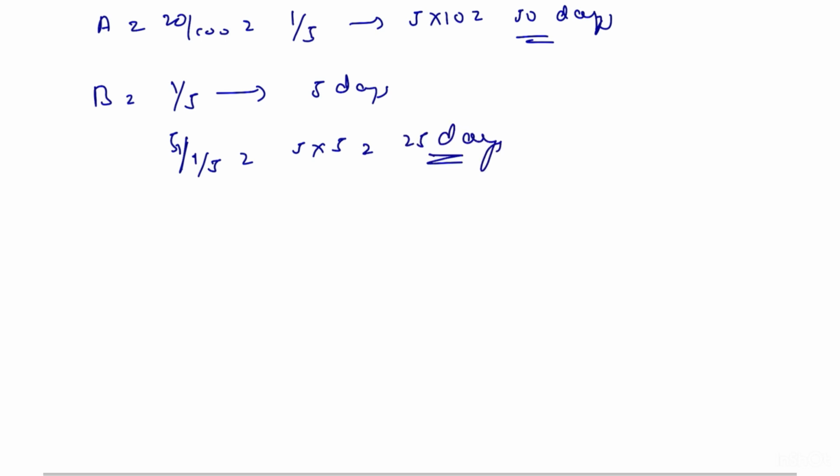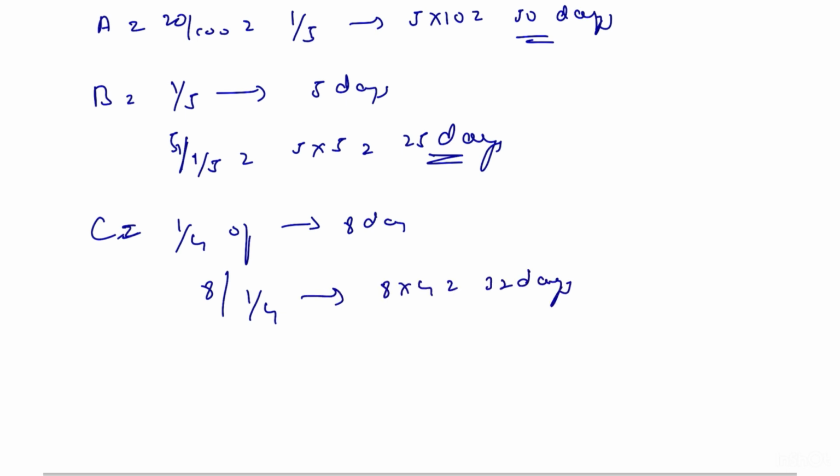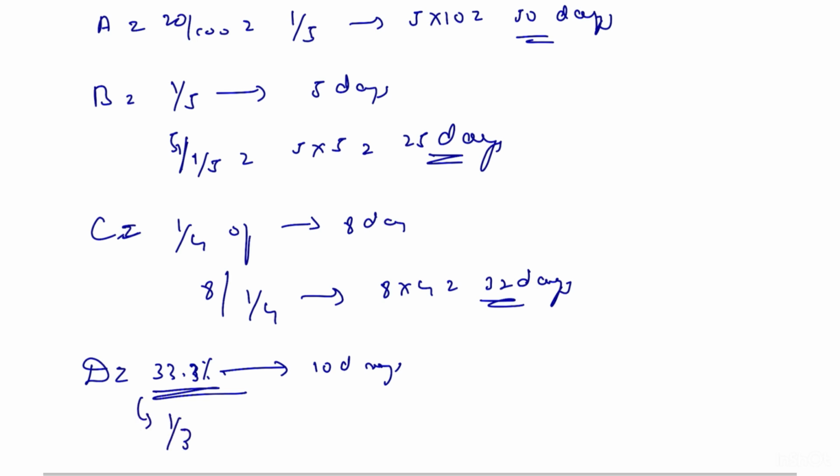C will complete 1/4 of the work in 8 days. Therefore, 8 by 1 by 4, that is 8 into 4, that is 32 days it takes to complete. D is equal to 33% of work in 10 days. 33% can be written as 1 by 3. Therefore, 10 by 1 by 3 is equal to 30 days.